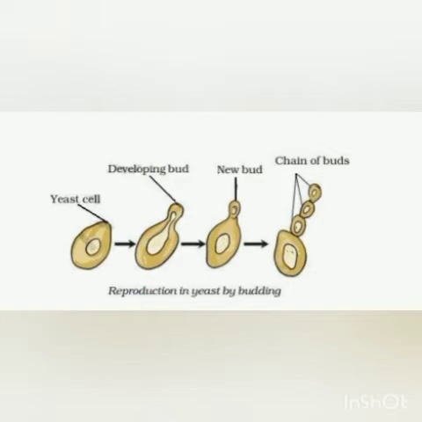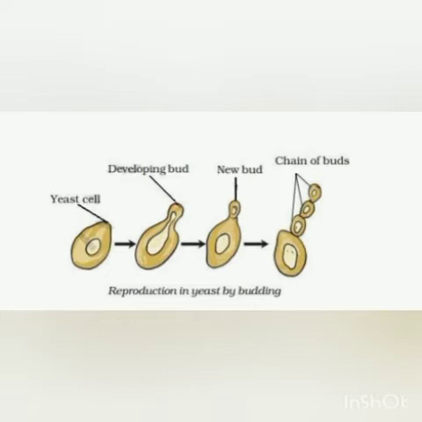And what happens? Here you will see the nucleus also elongates and the nucleus will divide into two, and you will also observe that here the plasma membrane will deepen. When the nucleus divides into two, one nucleus will move into the outgrowth, and slowly the plasma membrane will deepen and it will divide the single yeast cell into two.